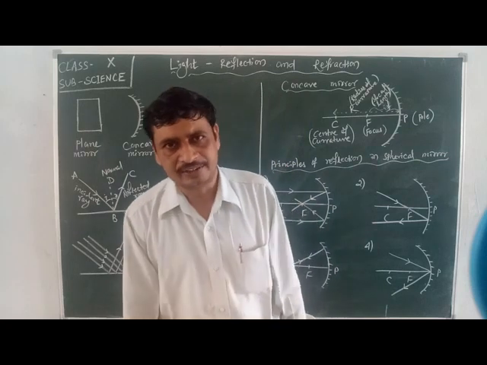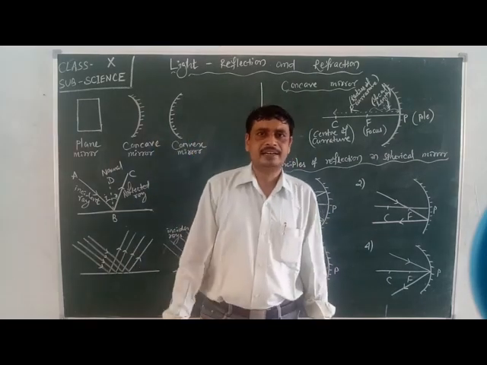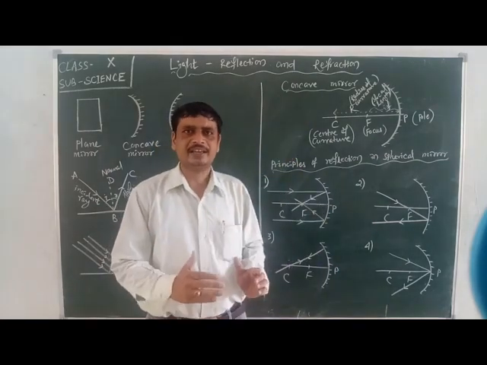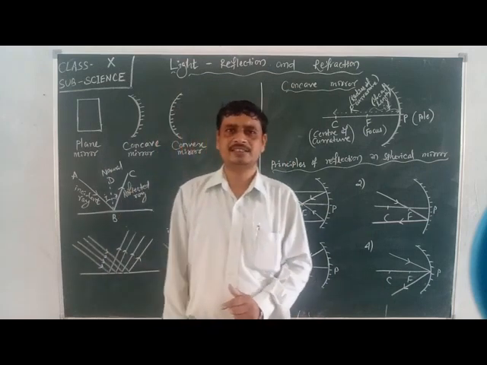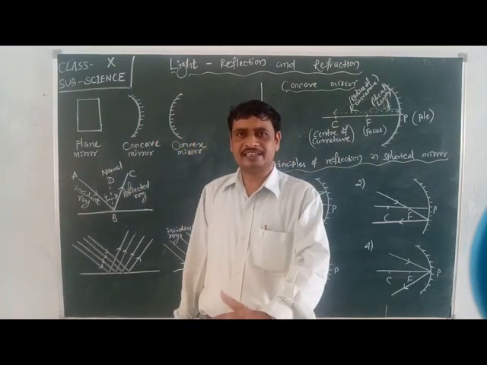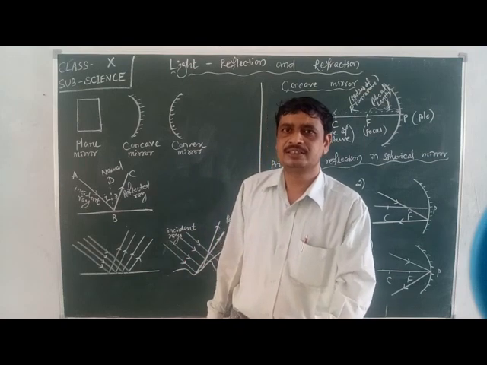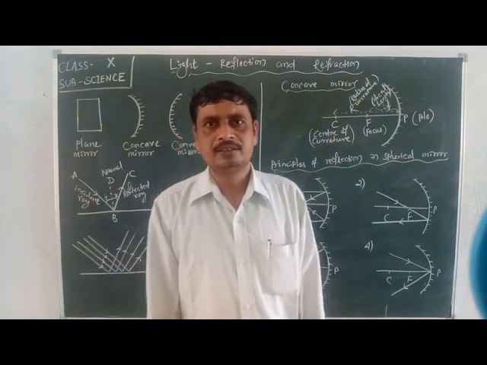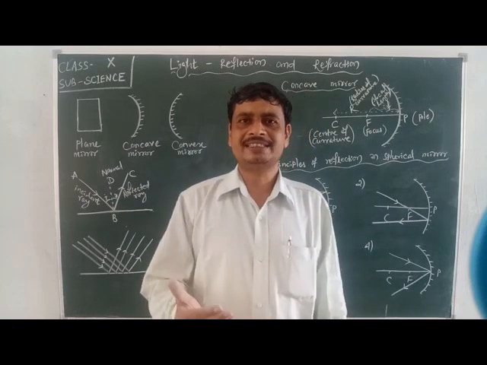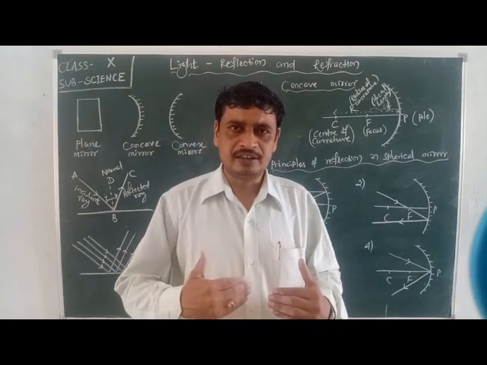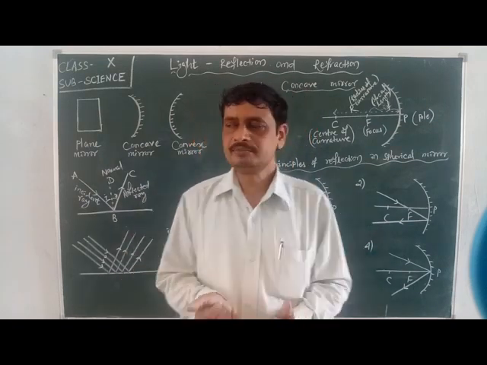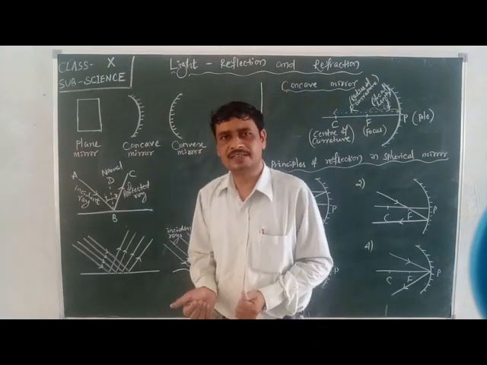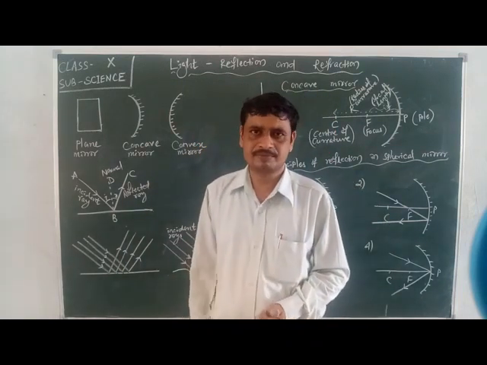Like when the rays are coming and on their path an opaque object is present, then that light can't penetrate that opaque object. It can't reach our eyes, by which we will not be able to see that object.